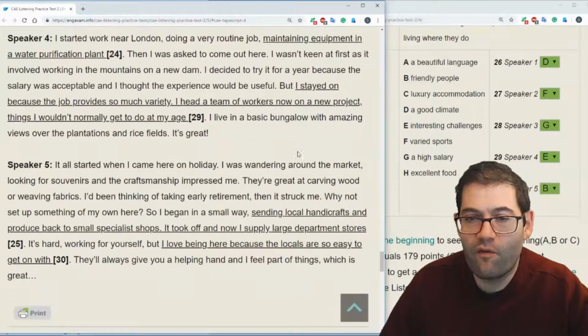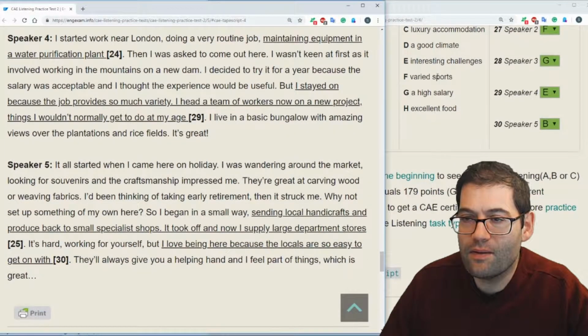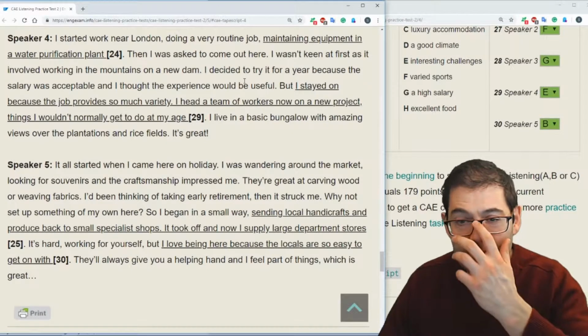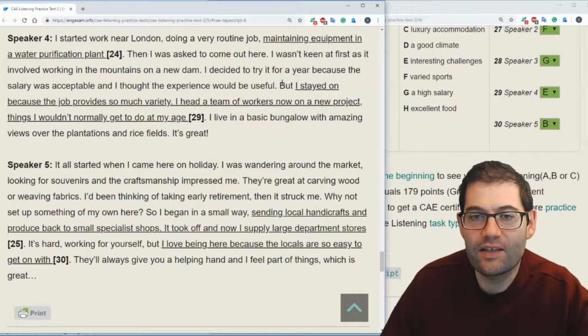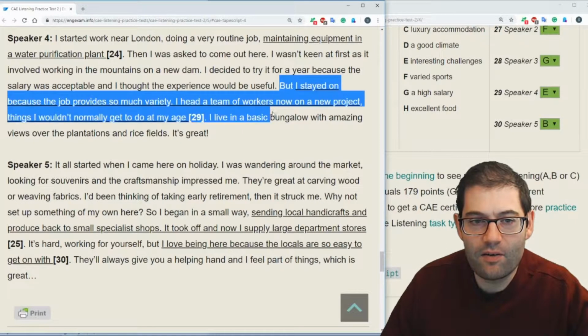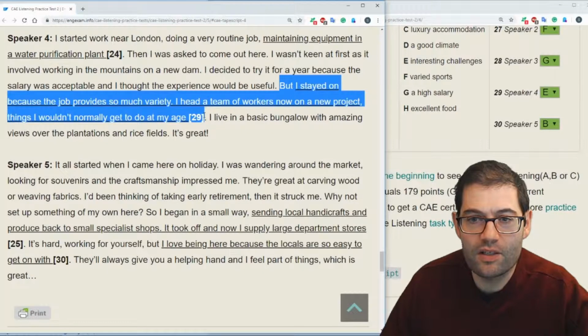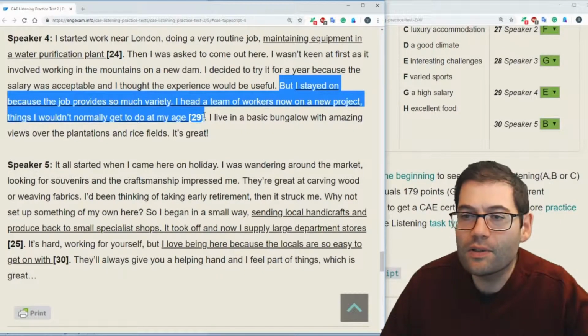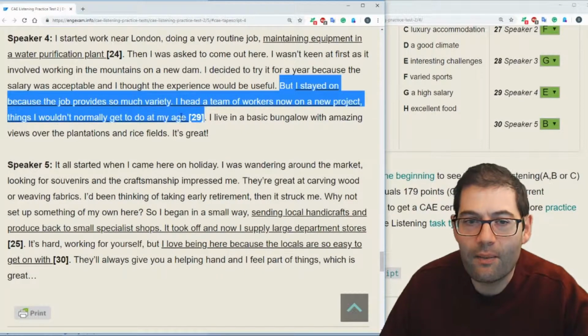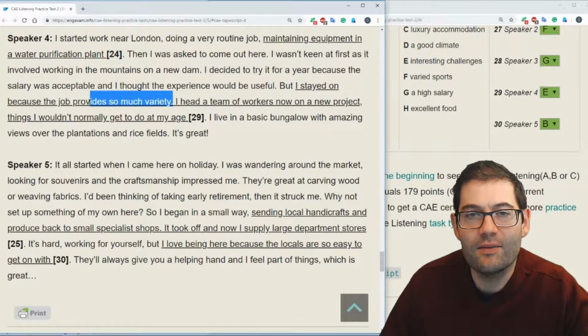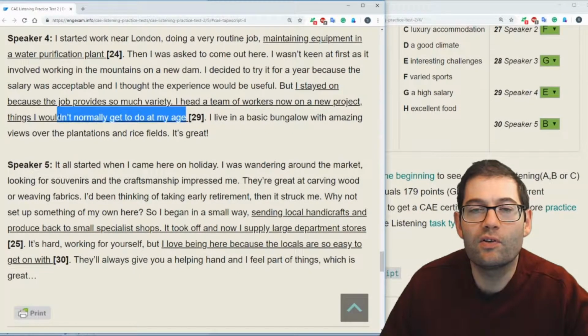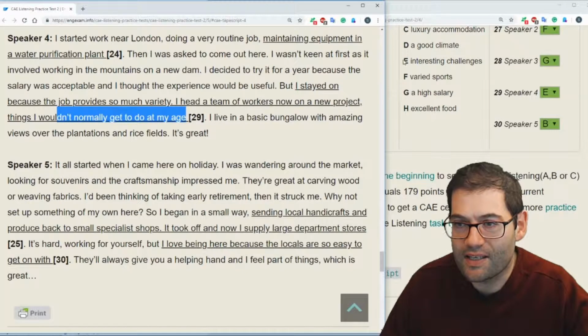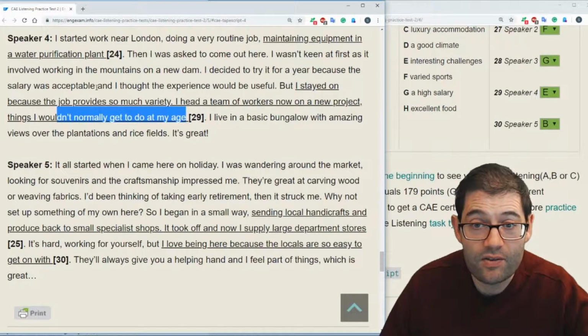For speaker number 4, the answer is E, which is interesting challenges. And we get that here towards the end of the speech, little clip. But I stayed on because the job provides so much variety. I head a team of workers now on a new project, things I wouldn't normally get to do at my age. So two bits here, so much variety, things I wouldn't normally get to do at my age. This links back to interesting challenges.